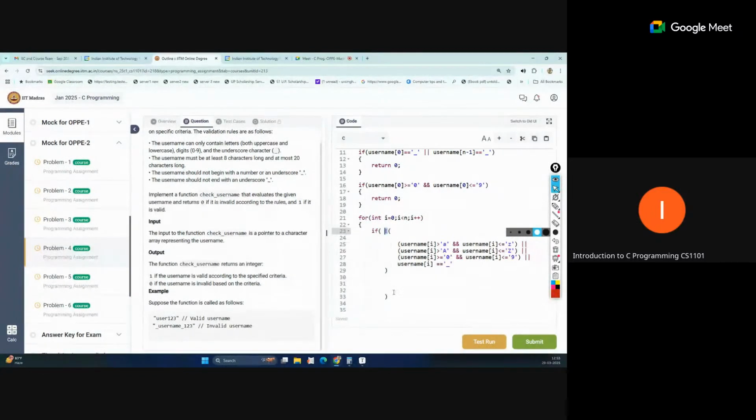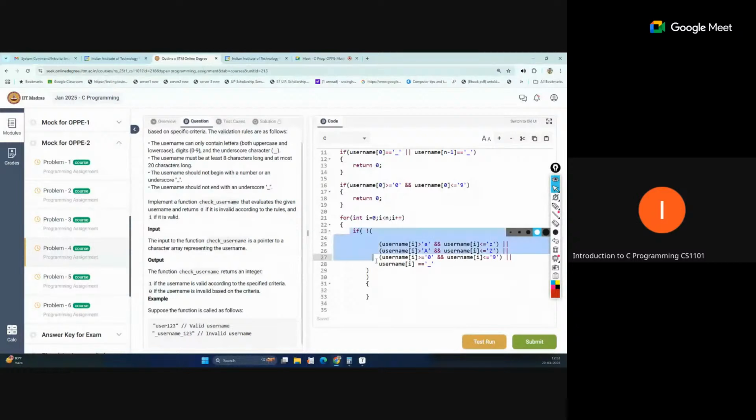So the if condition is finished at this point, and the bracket is started for this if. So if all these conditions are not true, that means false, and for false we will return 0. Otherwise, finally, we will return true.